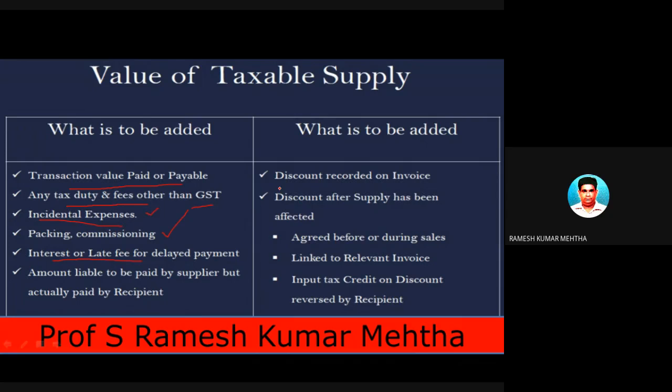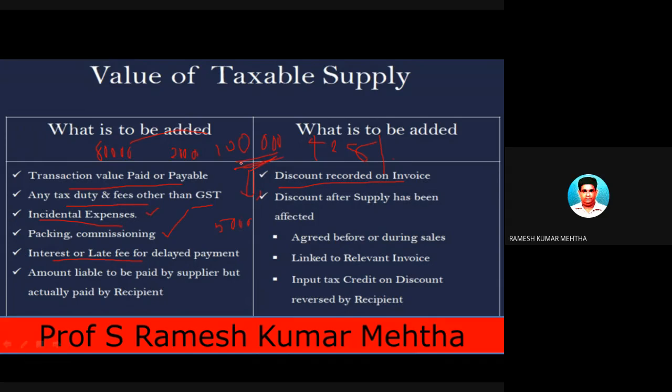For example, discount. He has purchased it at 1 lakh rupees, and the cost is 80,000 rupees, and I am adding to it 20,000 rupees as profit. So the transaction value is 1 lakh rupees. On this 1 lakh rupees, I am going to charge 28% GST. But I am giving some 5,000 discount. Yes, I can give discount, there is no problem.